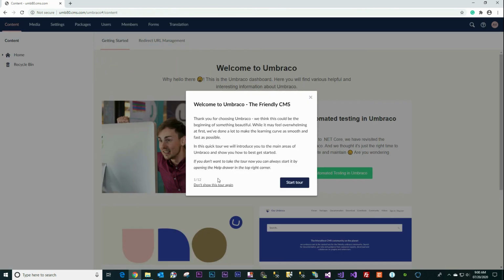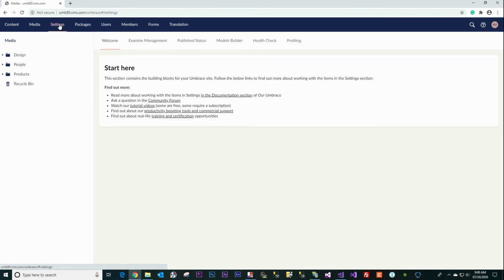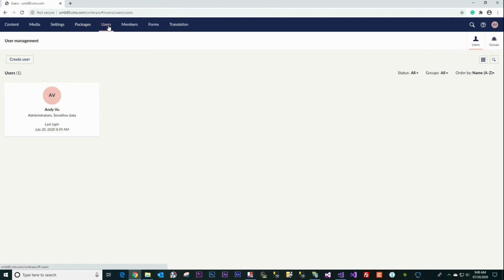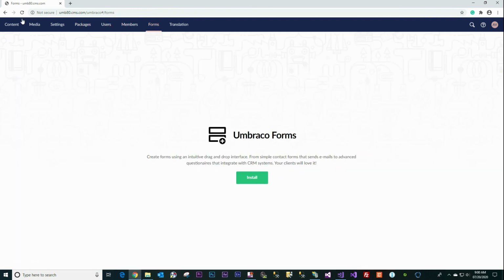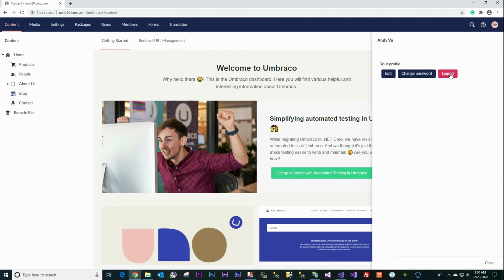Alright, it's done. And this is the Umbraco CMS. Content, media, settings, packages. You can install the packages right here. Users, members, forms. Let's log out of the Umbraco CMS to see how it looks on the website.